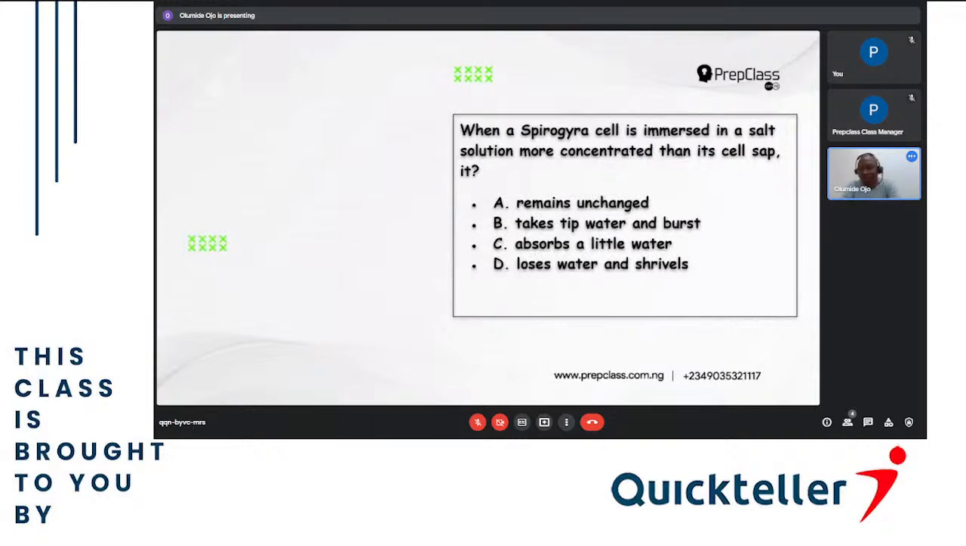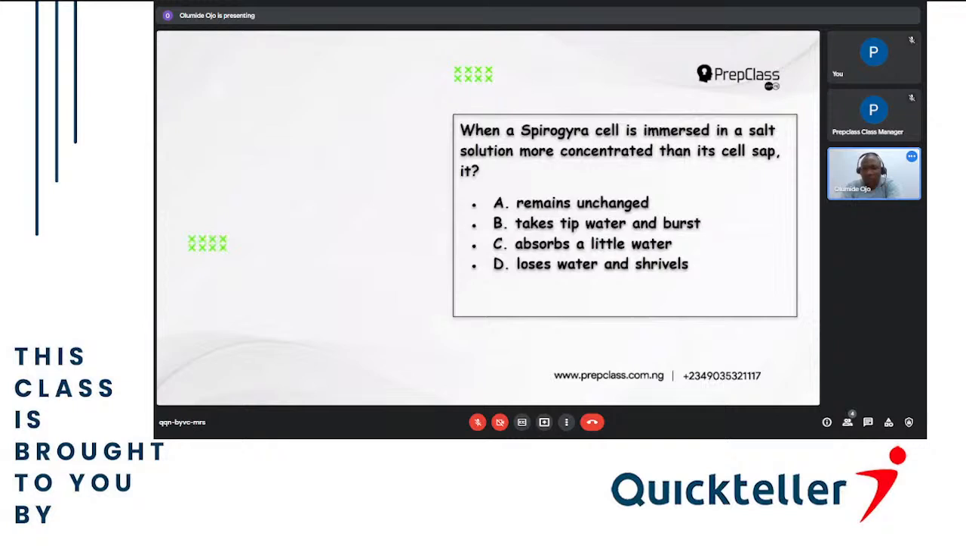So what happens when a cell is in a hypertonic solution? Because the hypertonic solution is more powerful than the cell, it will shrink the cell. The cell will become smaller and lose water. So if you go back to the question, A remains unchanged, B takes in water and bursts, C absorbs a little water, then D loses water and shrinks. So the answer is loses water and shrinks. Shifts is the same thing as shrink. So let's go to number 2.